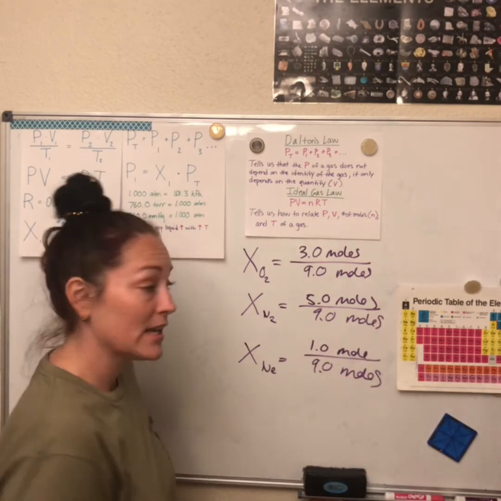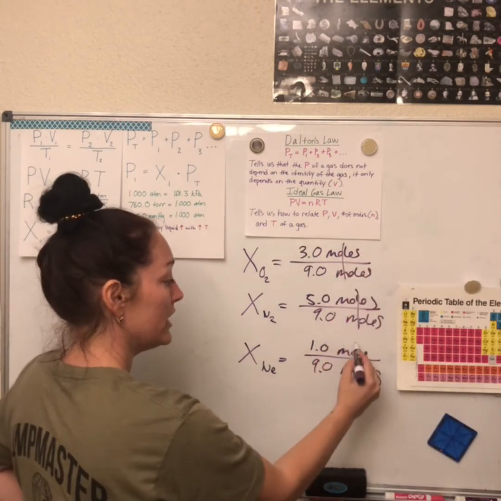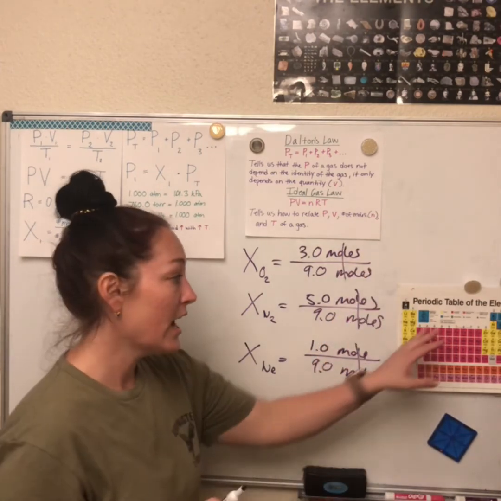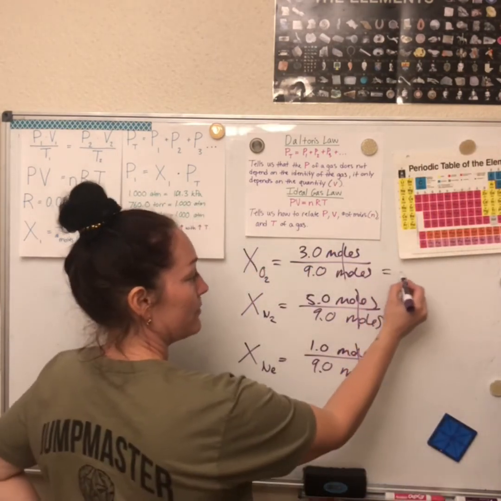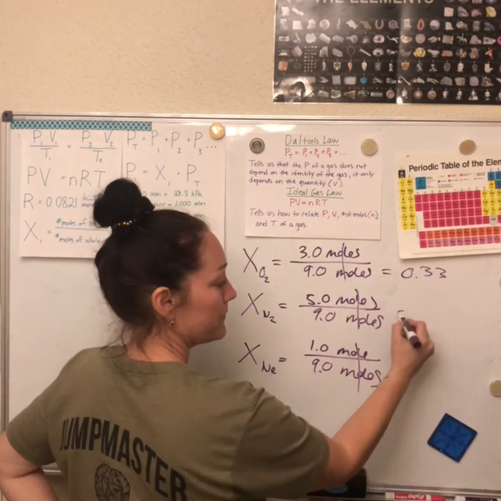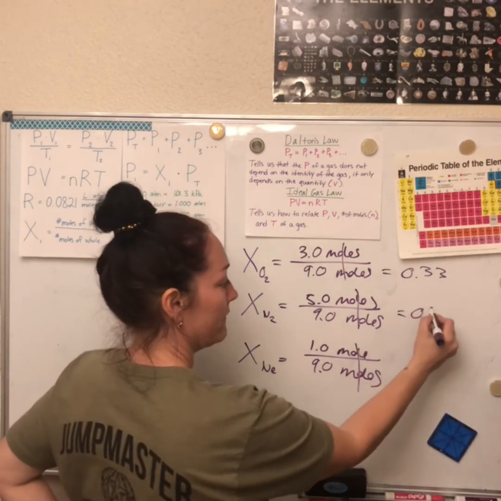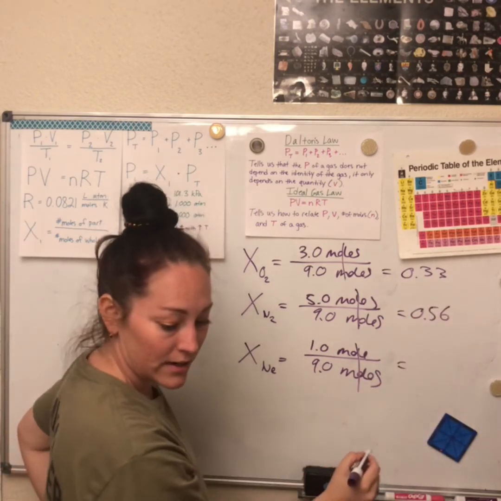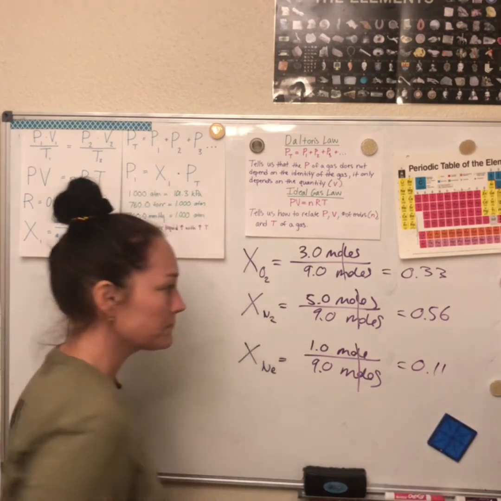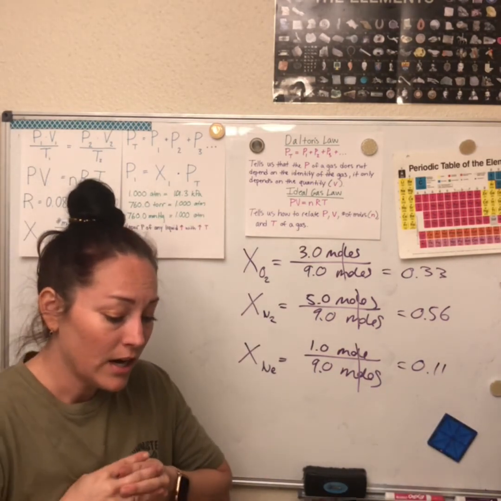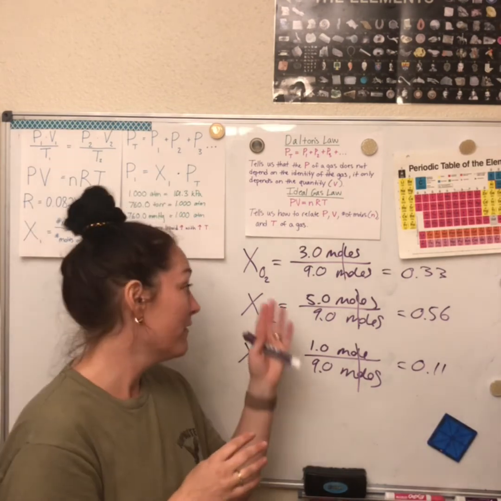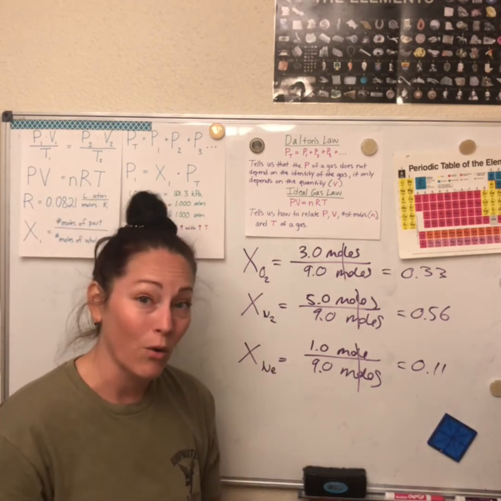So this should make sense. Your moles unit cancels, so you're left with just a number, just a digit, okay? So if I do that, right here I end up with 0.33. Right here I get 0.56. And here I get 0.11. So this mole fraction is really just telling you how many parts of oxygen make up the part of the whole gas.